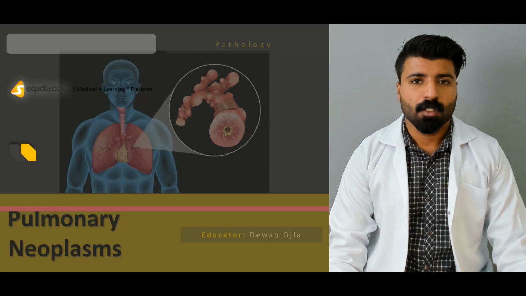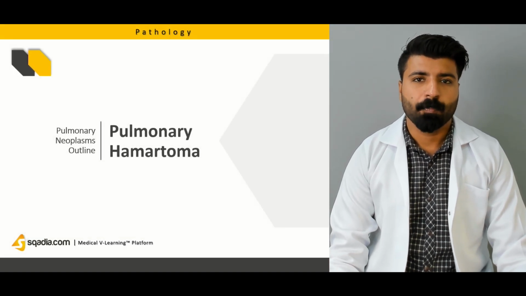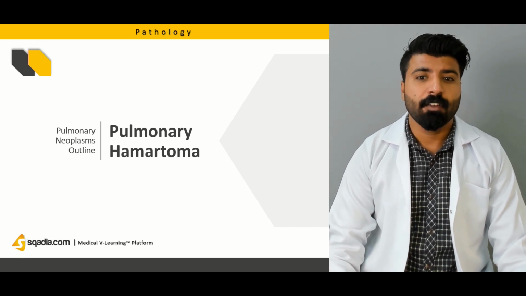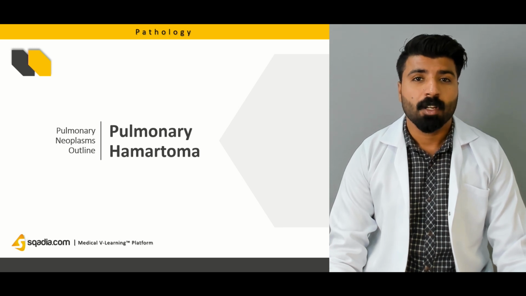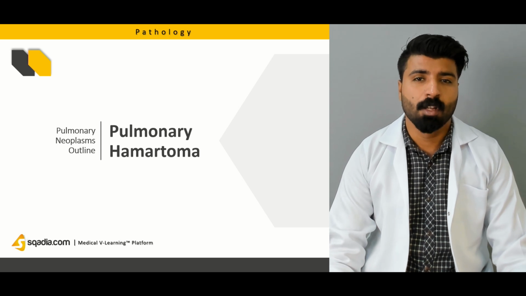So let's start with the most benign tumor of the lungs that we have, pulmonary hamartoma. We're going to talk about its occurrence. We're going to talk about which age gap is going to get affected with pulmonary hamartoma. We're going to talk about its risk factors. Then we're going to talk about what it will look like on a histopathological slide.